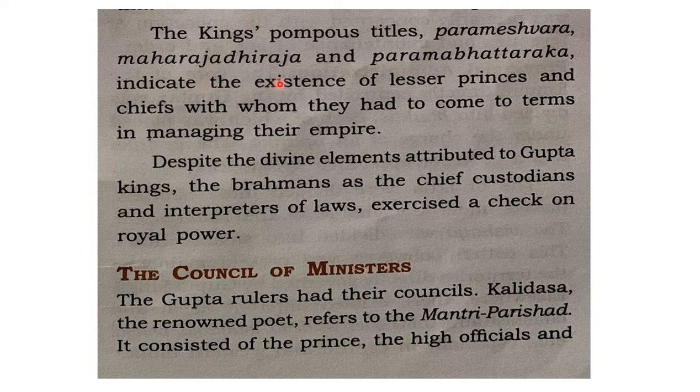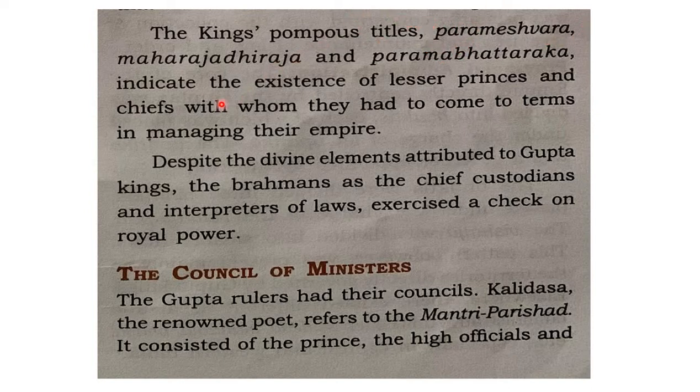self-important they were. And this also shows that there was existence of lesser princes and chiefs with whom they had to come to terms in managing the empire. So if they call themselves Maharajadhiraja, that means the greatest of the kings, or the king of kings. That is the meaning of this title. That means the king of kings implies there are some inferior kings, right? There are some kings who are subordinate to them. So that kind of information we also get when we study these titles.